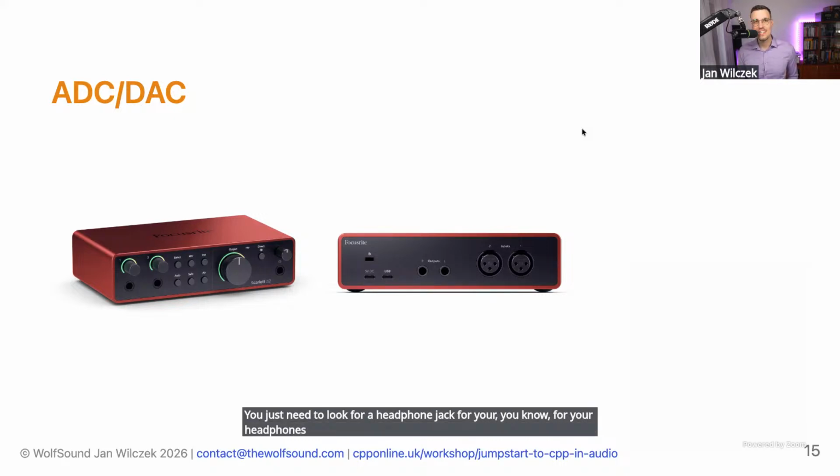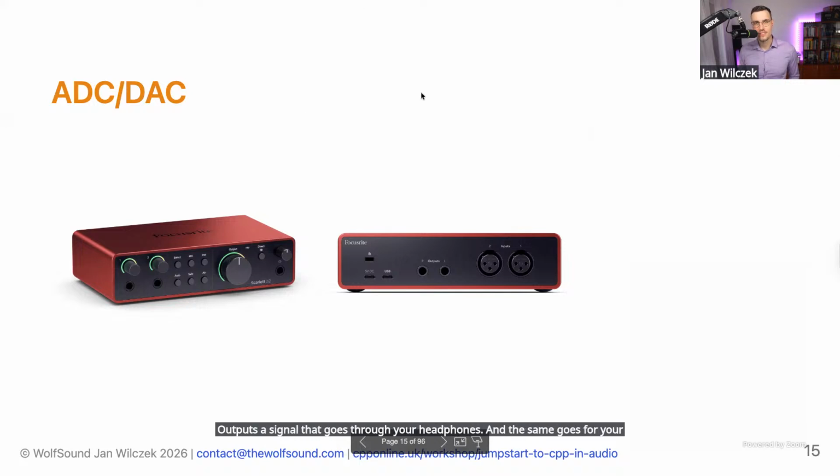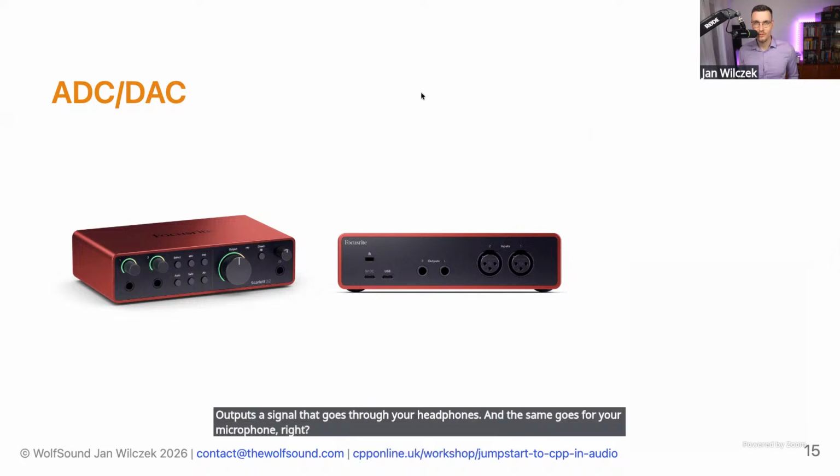It definitely has a DAC that, out of the samples that are in your computer, outputs a signal that goes to your headphones. And the same goes for your microphone, right? Most computers nowadays, most laptops have a microphone, and for sure there must be an ADC that takes in this signal and changes it into samples.